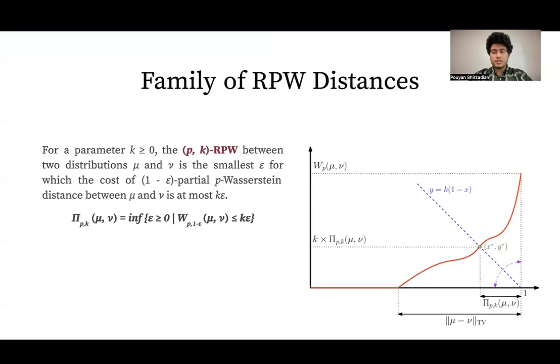We interpret our distance using the OT profile. OT profile is a function that maps any alpha between 0 and 1 to the alpha partial p-Wasserstein distance between mu and nu. Consider the intersection point of this OT profile with the line y equals k times 1 minus x. And suppose this intersection point is x star and y star. Then our distance will be simply 1 minus x star.